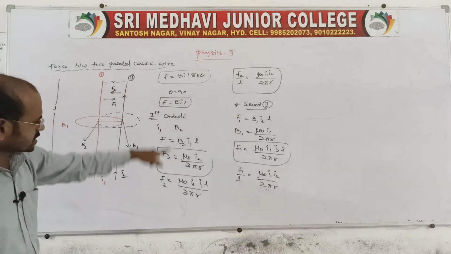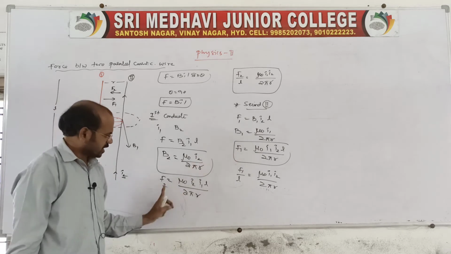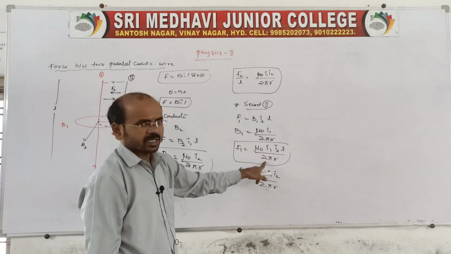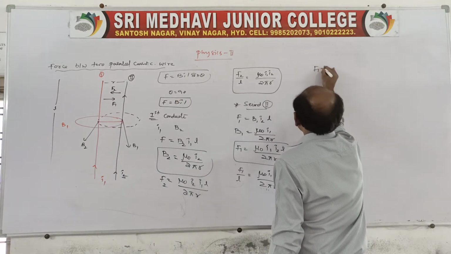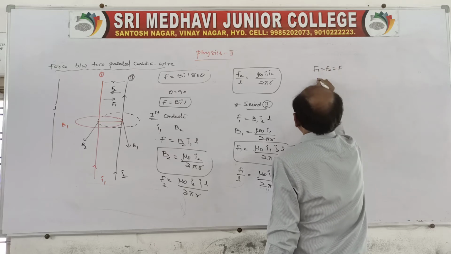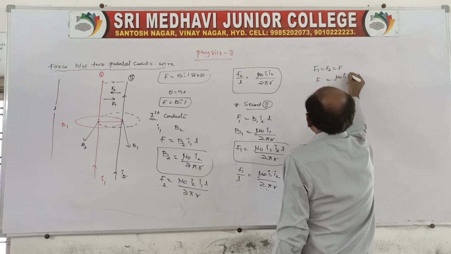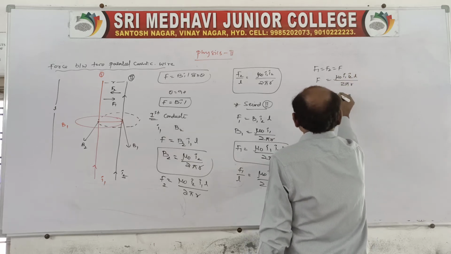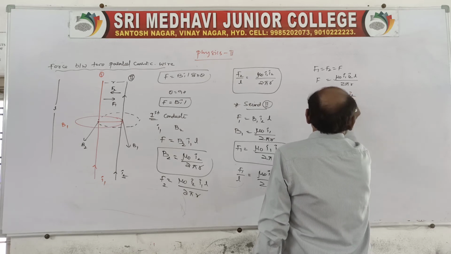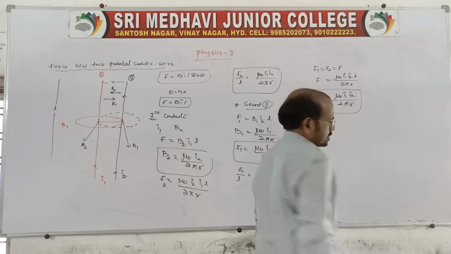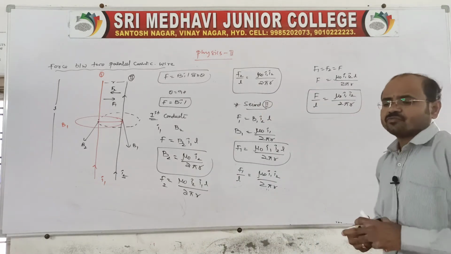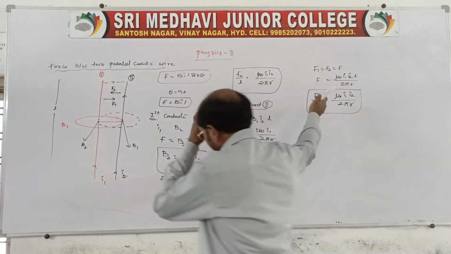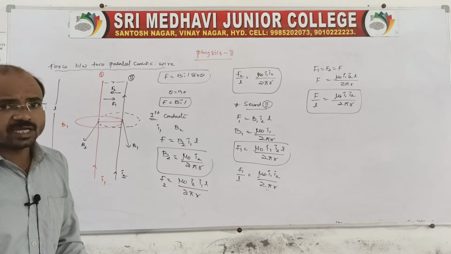Look, both the forces are equal, F1 and F2, mu naught I1 I2 L by 2 pi R. So the forces acting on one another are equal, F is equal to mu naught I1 I2 L by 2 pi R. The force acting per unit length of each conductor is F by L equal to mu naught I1 I2 by 2 pi R.